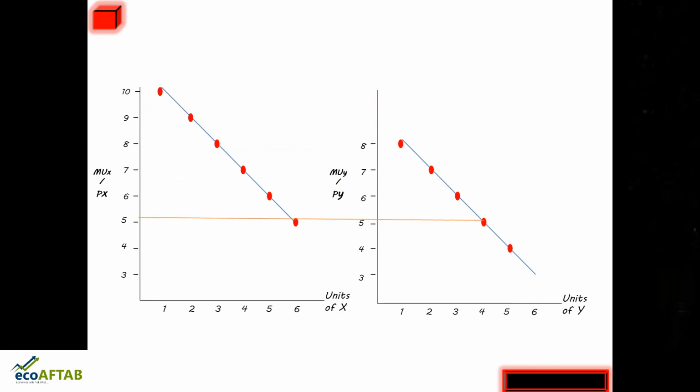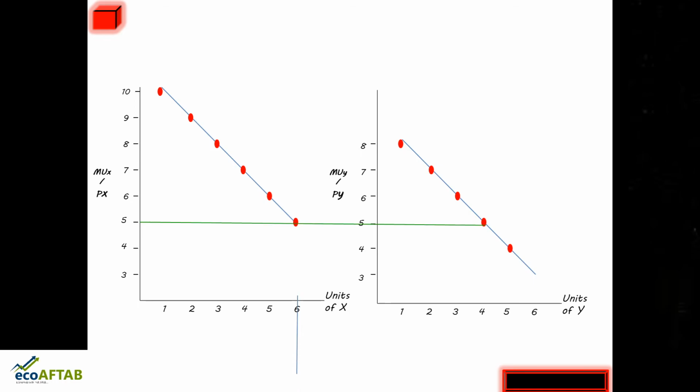You can see this particular line, where in both the panels it is crossing the y-axis at the 5th marginal utility of money expenditure. So you can see the equality, and the law says that the consumer should stop at this particular point. Which is that point?